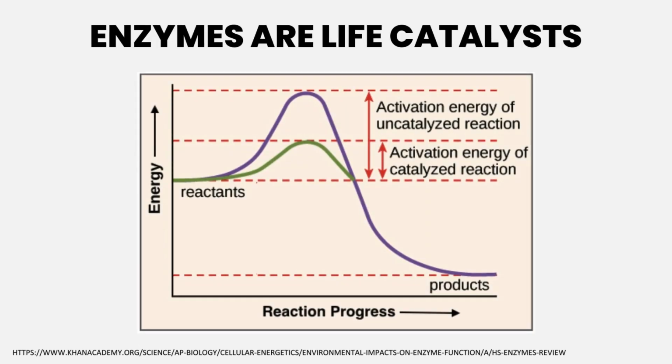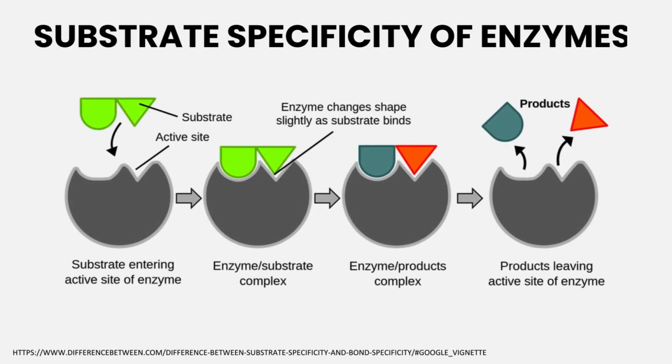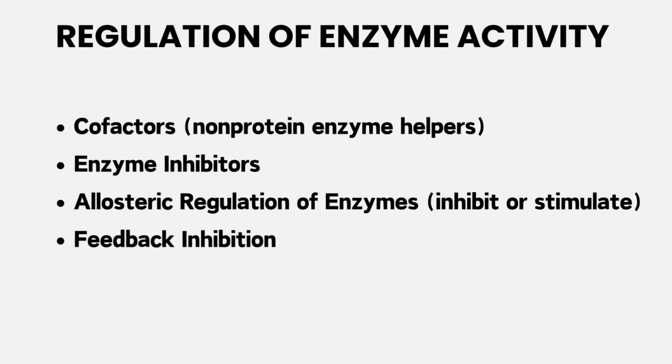Enzymes are life catalysts. They can decrease the activation energy of the catalyzed reactions. Therefore, the reaction can happen more quickly. There is this substrate specificity characteristic of enzymes. We can see that different enzymes have different active sites. Therefore, a different substrate can fit in that site, and then the reaction happens, and we can get products.